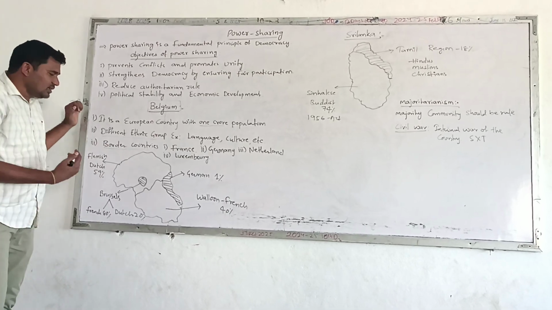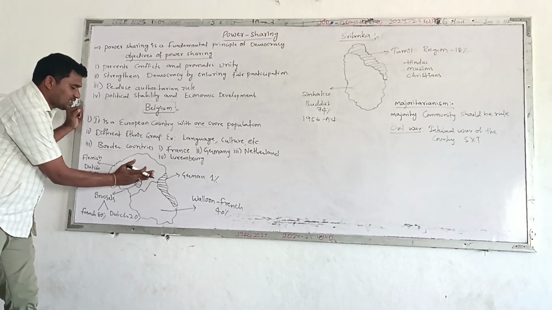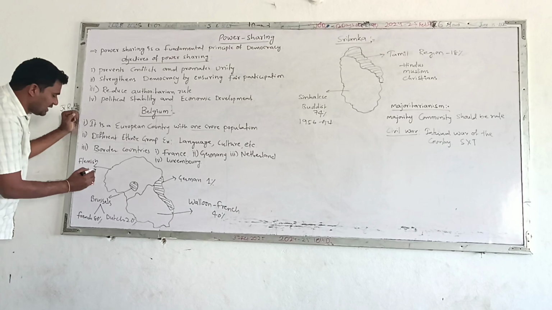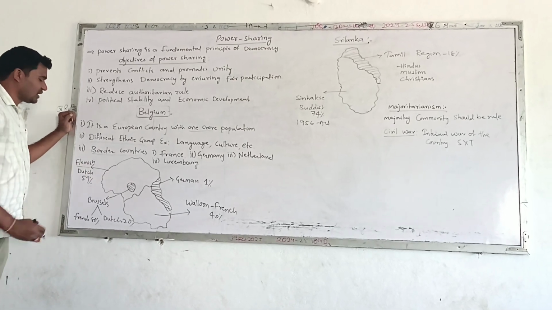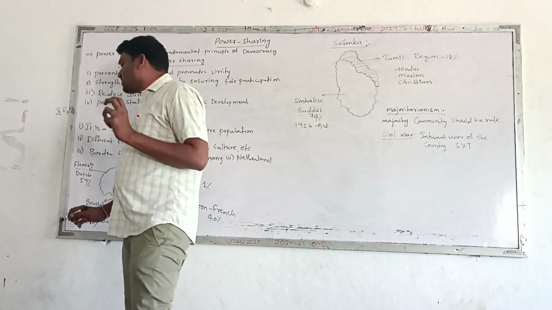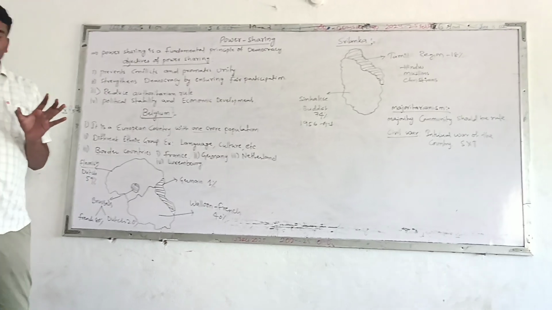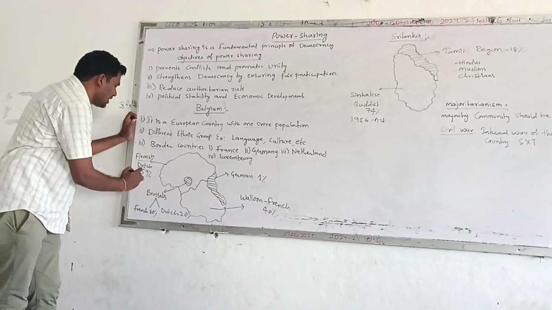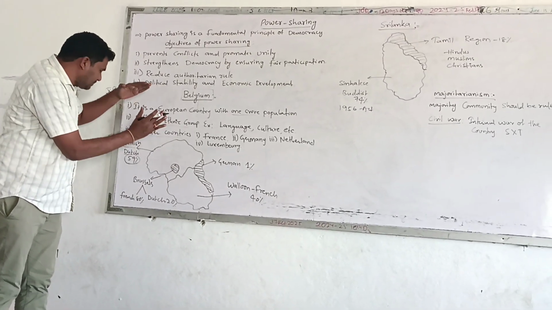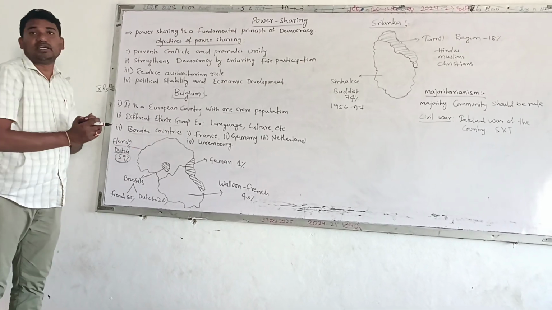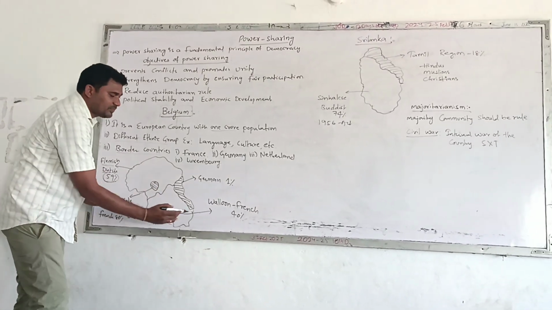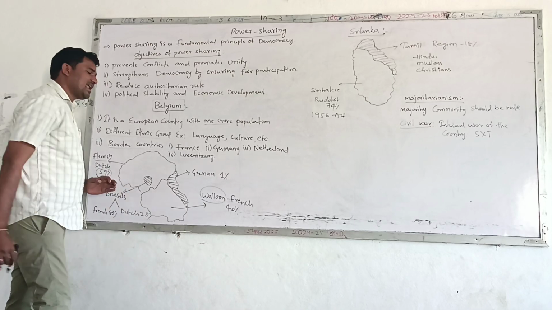Now coming towards the Belgium country, the northern part of Belgium is called the Flemish region. In the Flemish region, the people speak the Dutch language. Approximately 59% of Belgian people, especially Flemish people, speak Dutch. And coming towards the southern part of Belgium, this region is called the Walloon region.